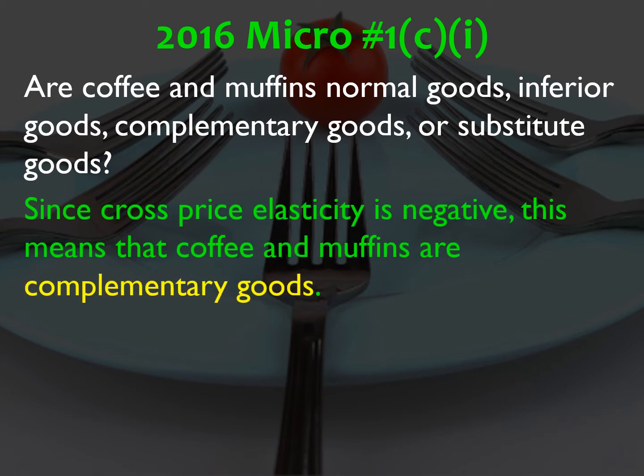So you're given the cross price elasticity. Cross price elasticity deals with substitute versus complementary goods. And the rule is if cross price elasticity is negative, that means the goods are complementary, which is the case here. Coffee and muffins are complementary goods. If cross price elasticity were positive, they'd be substitutes. If income elasticity were positive, they would be normal goods. If income elasticity were negative, those would be inferior goods. So try to keep them straight.